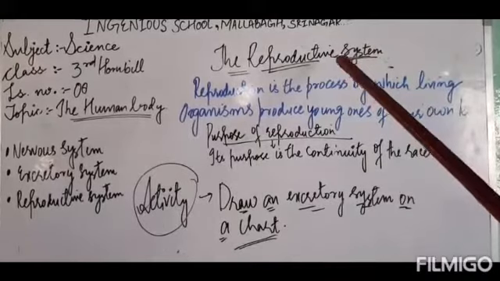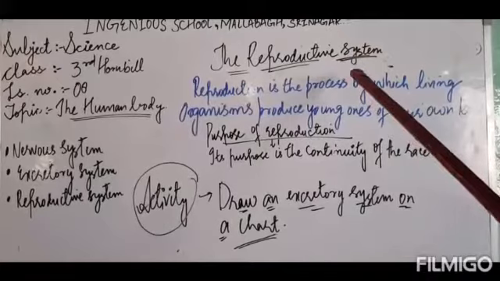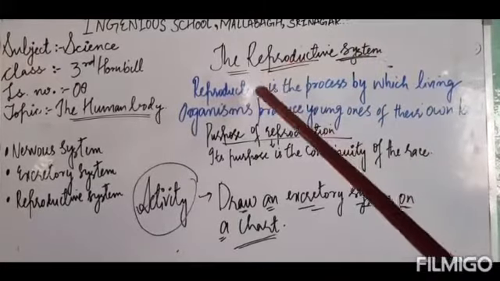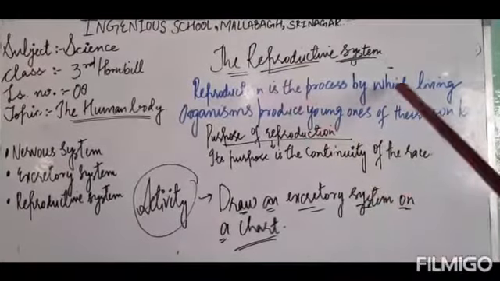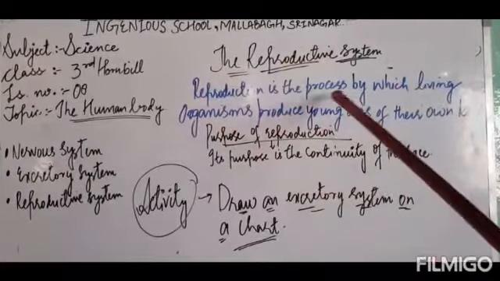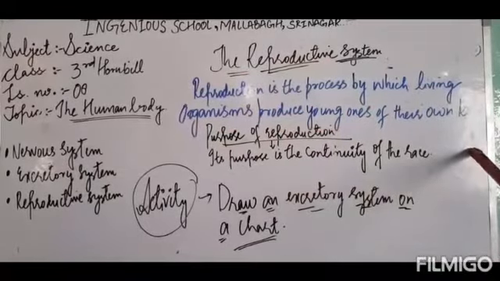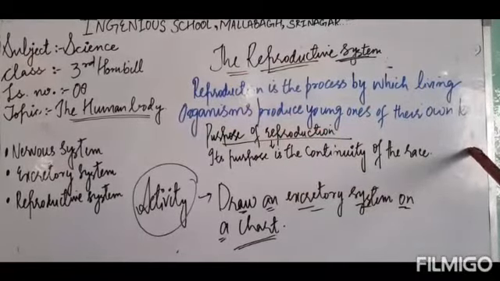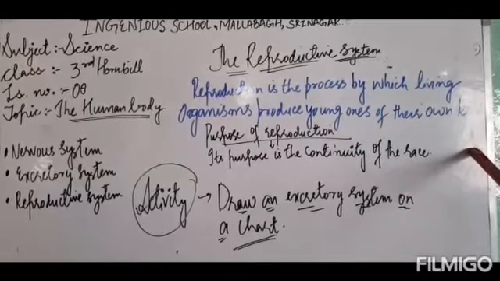Reproductive system is the system which is involved in the process of reproduction. What is reproduction? Reproduction is the process by which living organisms produce young ones of their own kind. Let me give an example. Like humans, humans produce babies of their own kind. Isn't it? Humans produce human babies. They give birth to babies.